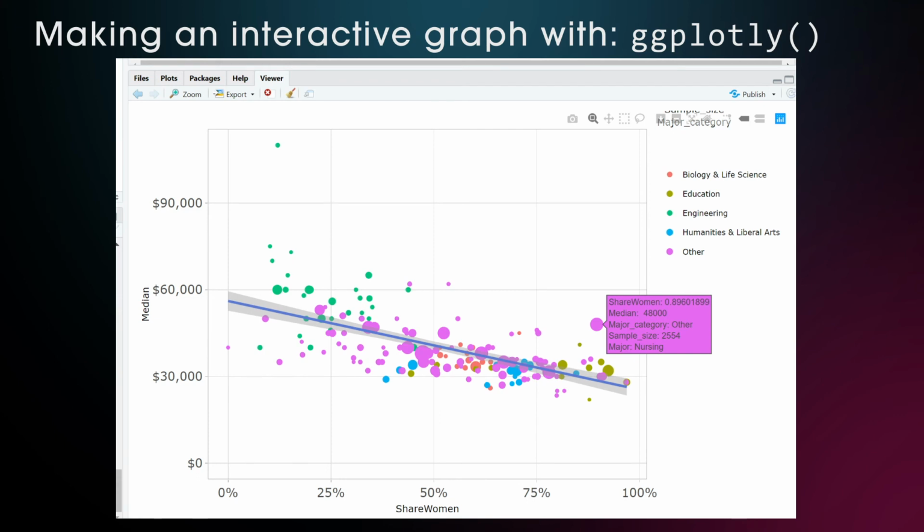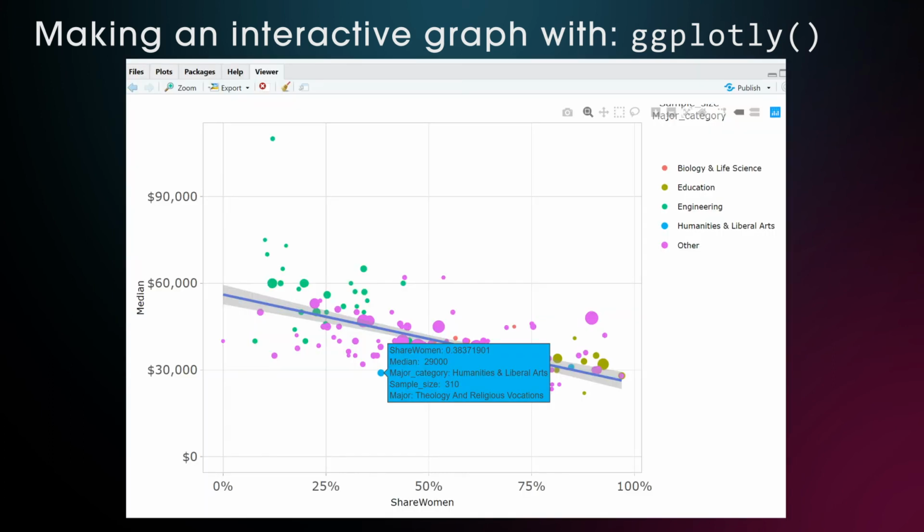I took 2 screenshots from the interactive model, one while hovering over the nursing major that is 89.6% female and has a $48,000 median income and is far above the trend line of the linear model. And the second screenshot shows a point that is far below the trend line and comes from theology and religious vocation, which, based on the linear model and the low percentage of women, should have a higher income.